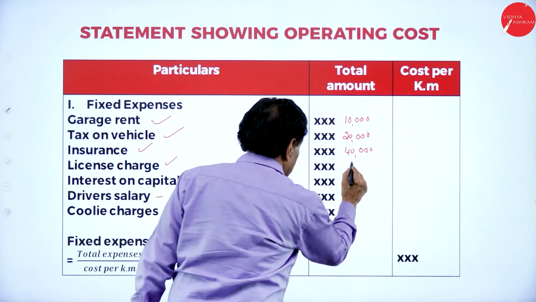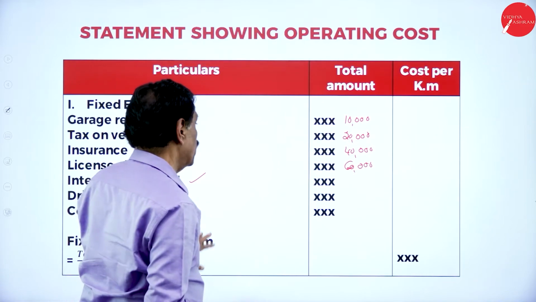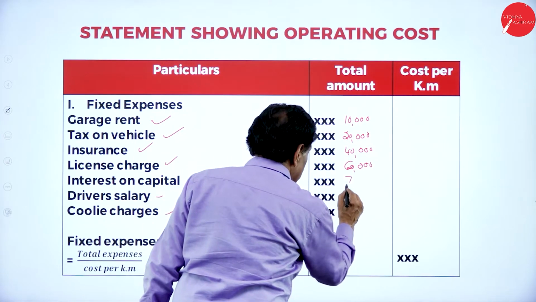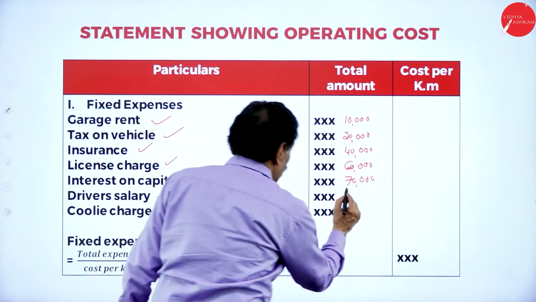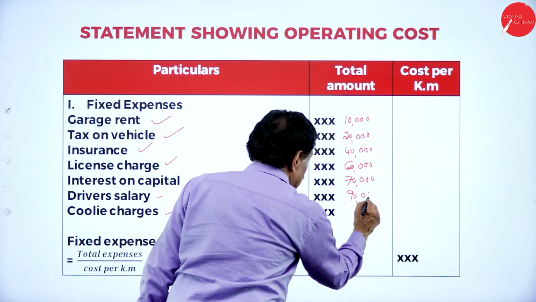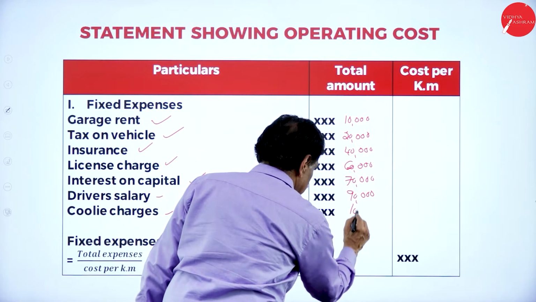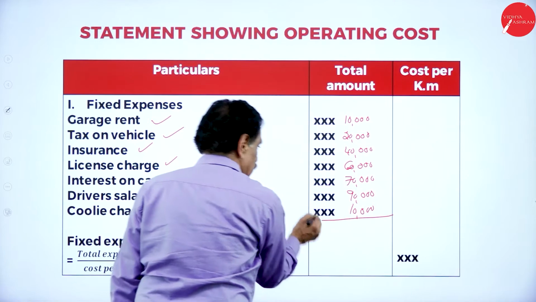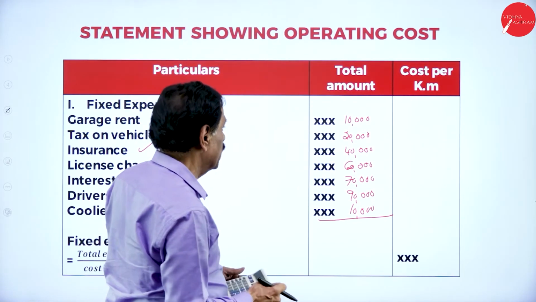License fees 60,000. Then interest on capital, assume 70,000. Driver salary 90,000. Cooling and other charges 10,000. So add the figures roughly.